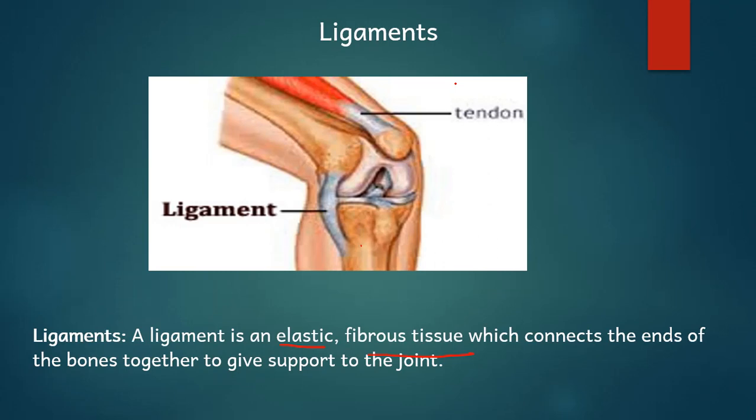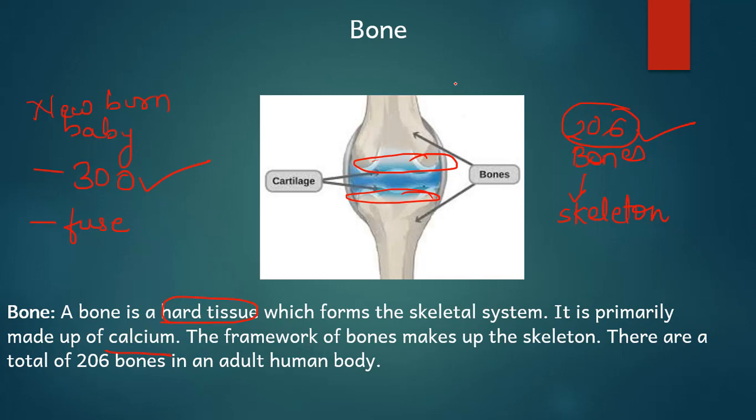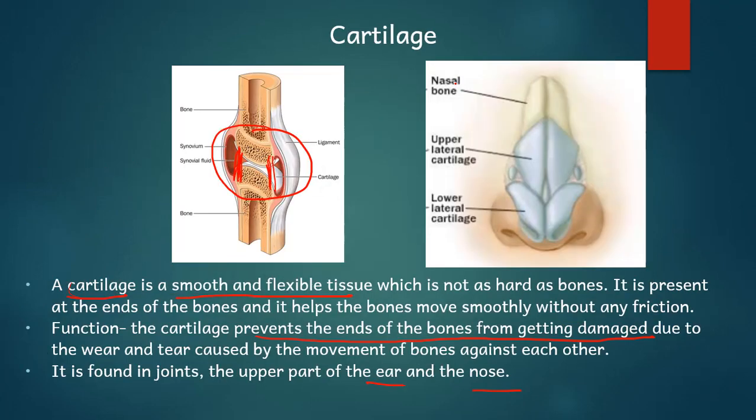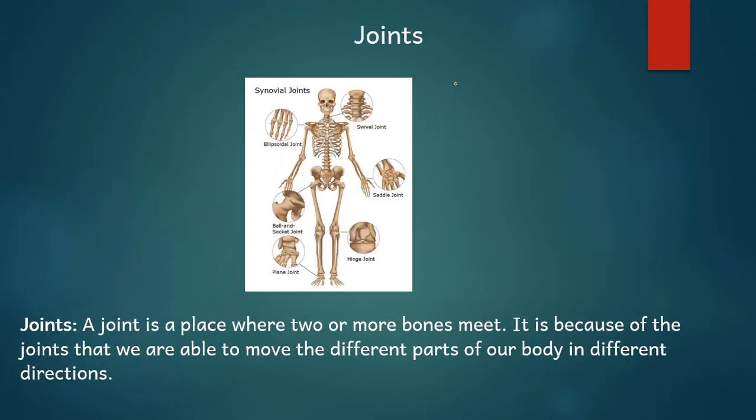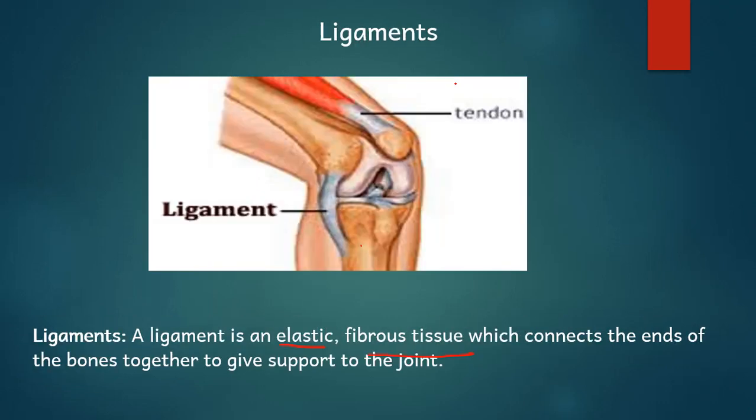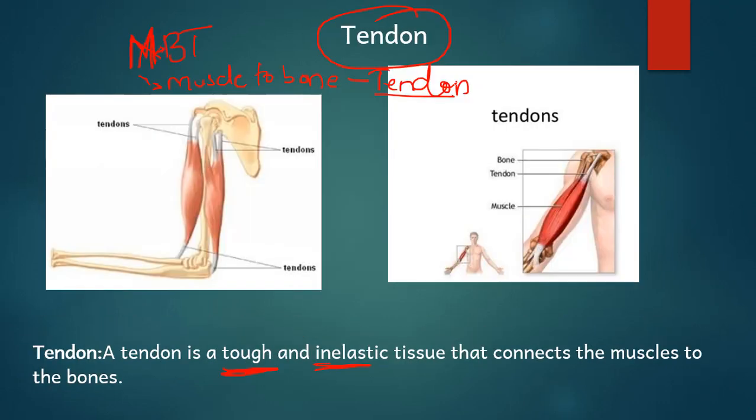So this is all about the skeletal system. The skeletal system is made up of bone, cartilage, joint. The whole place is said to be a joint. Two bones are held together by an elastic tissue, ligament. And lastly, the muscles have to be attached to the bones and they are attached by a special tissue that is known as tendon. Okay, in the next session, we are going to discuss how many bones are present in hands, legs, in your whole body and what is their function with their names also.